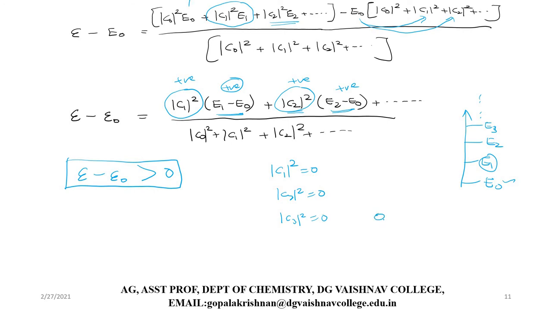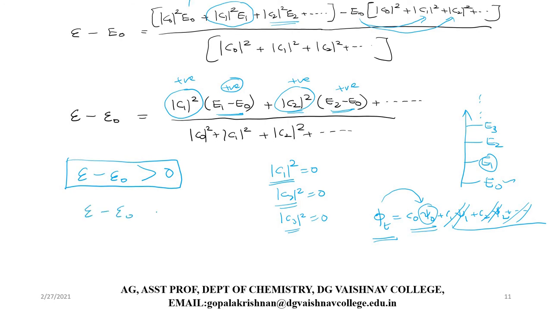We know very well the trial wave function that we have chosen is actually C0 into Psi0, plus C1 into Psi1, plus C2 into Psi2, plus etc. Now C1 is 0, C2 is 0, C3 is 0. If C1 is 0, this term vanishes, and if C2 is 0, this term vanishes. So all the higher terms vanish. So what is the only term we are left with? That corresponds to the ground state wave function. So if your trial wave function is exactly the same as the actual ground state wave function, then the right hand side term becomes 0. You will get E minus E0 as 0.